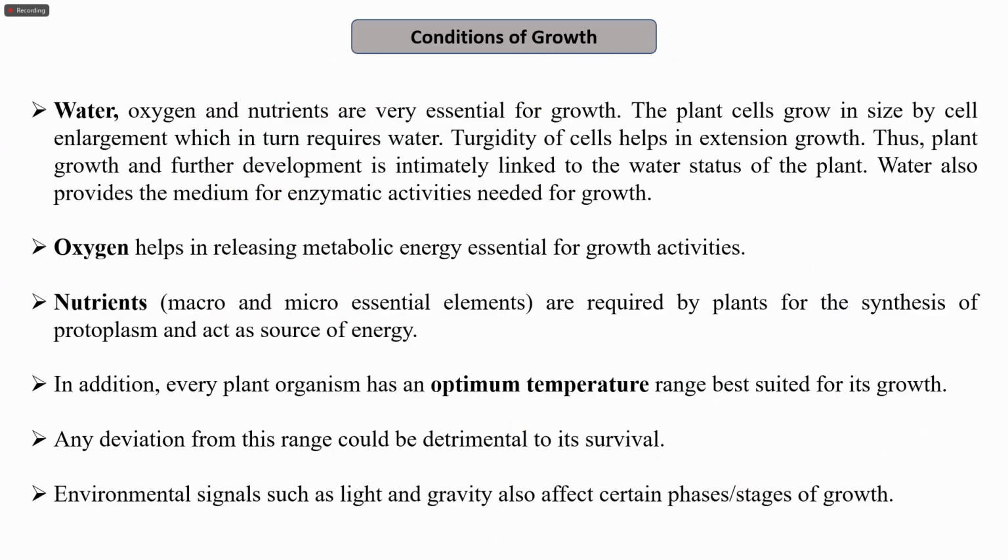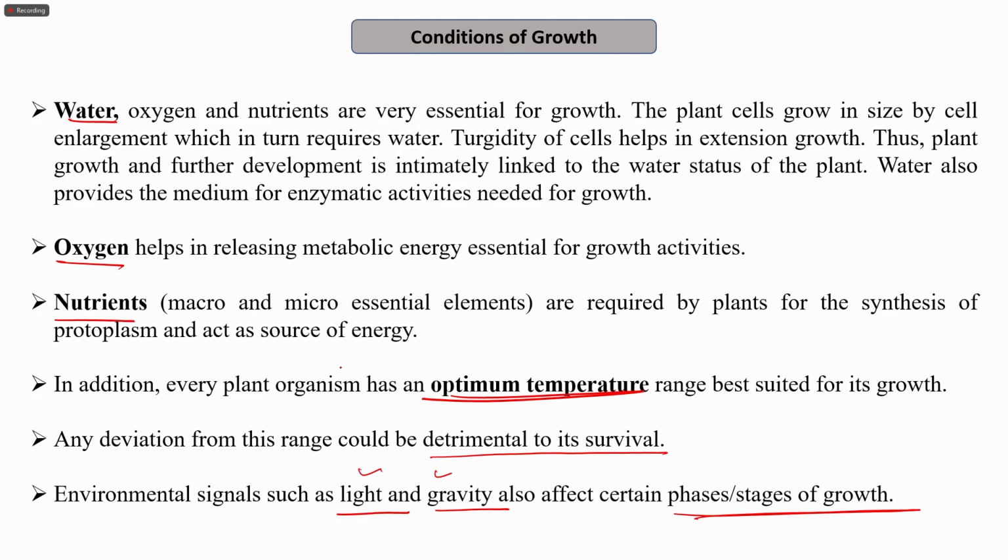And now what are the conditions for the growth? As I mentioned, there are certain nutrients, water, oxygen. In addition to this, optimum temperature is required. Any deviation from these conditions will hinder the growth and could be detrimental to its survival. Environmental signals such as light and gravity also play certain roles and affect certain phases or stages of growth, that we will see later in the next lecture.